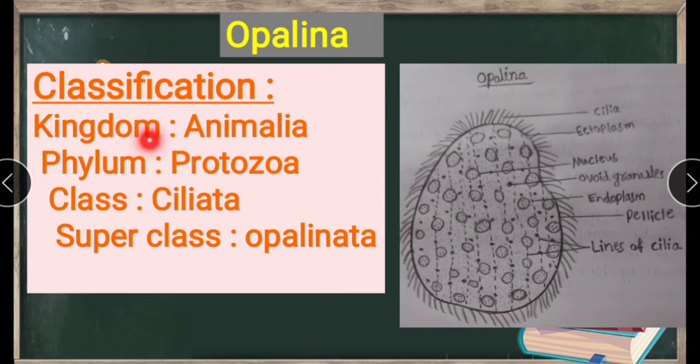Now classification: kingdom Animalia, phylum Protozoa, class Ciliata, superclass Opalinata.